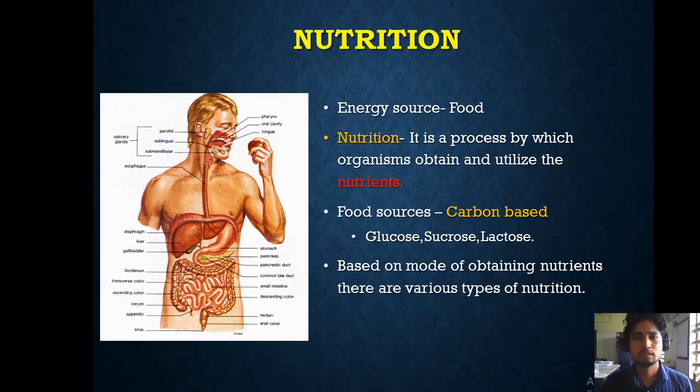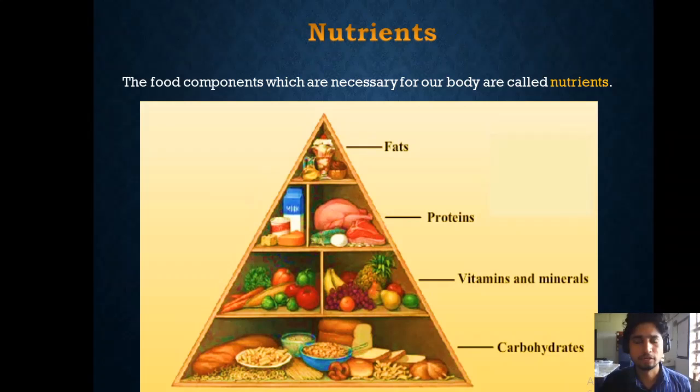And coming to nutrition, it is a process by which organisms obtain and utilize nutrients. It is the simplest way of obtaining nutrients and utilizing those nutrients. This we call nutrition. Speaking of nutrients, what do we mean by nutrients? We are going to see about nutrients in just a second.